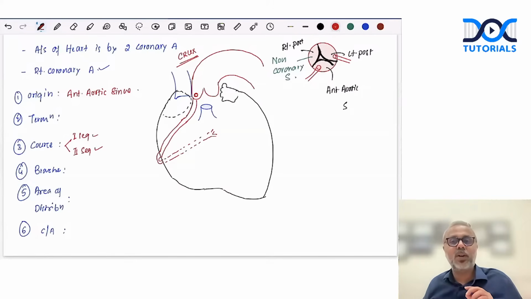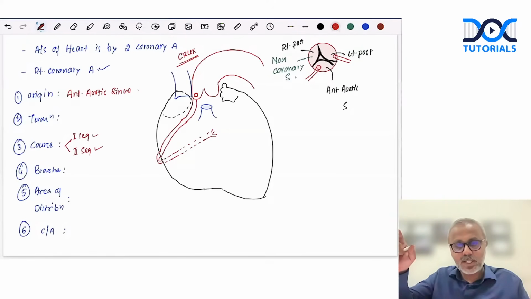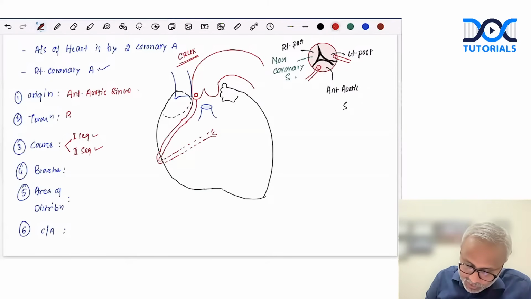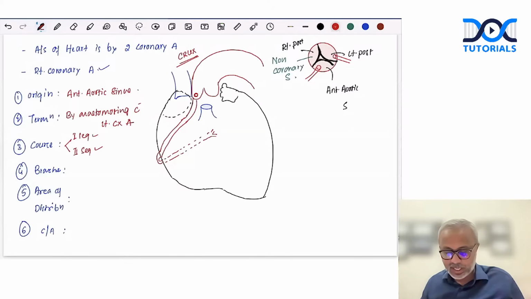So this is what we need to write in the course. The first segment is from the origin to the right border, and the second segment is from the right border to the crux. The first segment lies in the right part of the atrioventricular groove. The second segment lies in the posterior atrioventricular groove. What about the termination? It terminates by anastomosing with the left circumflex artery. We will see it when we discuss the left coronary artery.